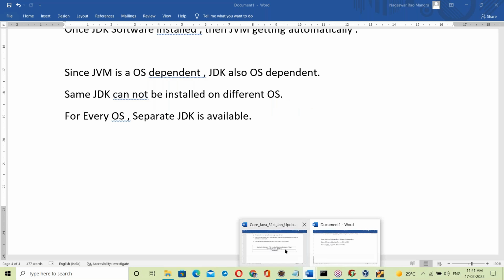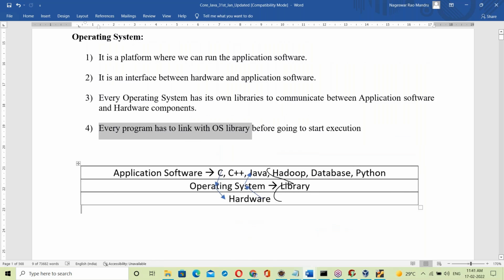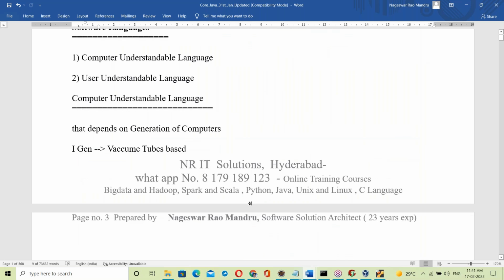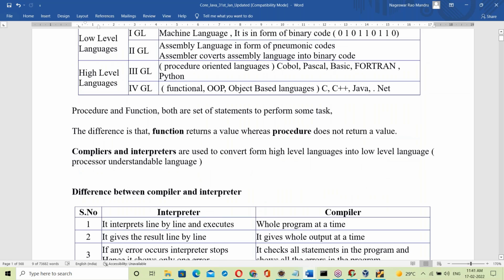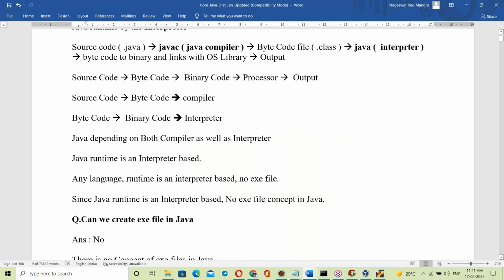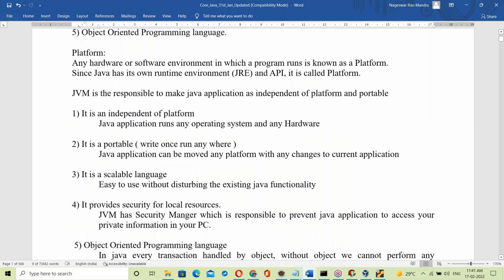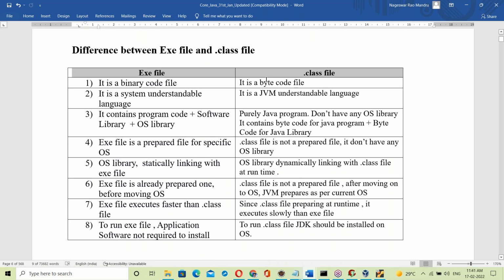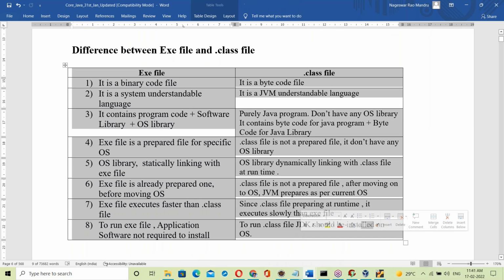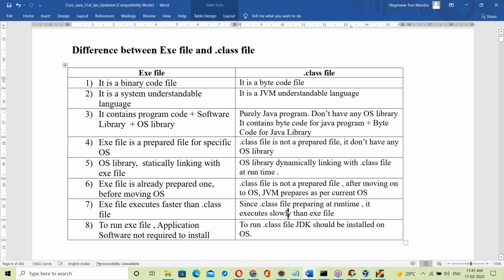We have discussed the exe file and the dot class file. Let us compare these two for a better understanding. Exe file versus dot class file. Let us review the topic once again. All points about the exe file and the dot class file are already discussed. Now let us compare these two.